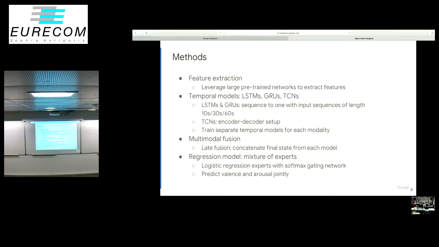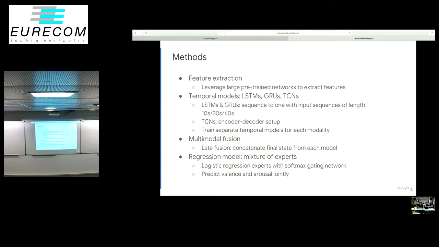We trained separate temporal models for each of our modalities. So to speak more closely about the recurrent model, since that's what we use in our final approach, we use late fusion, which concatenates the final state from each of the recurrent models. Then this concatenated vector is fed into our regression model, which uses a mixture of experts. For our mixture of experts, we use logistic regression experts with a softmax scaling network.